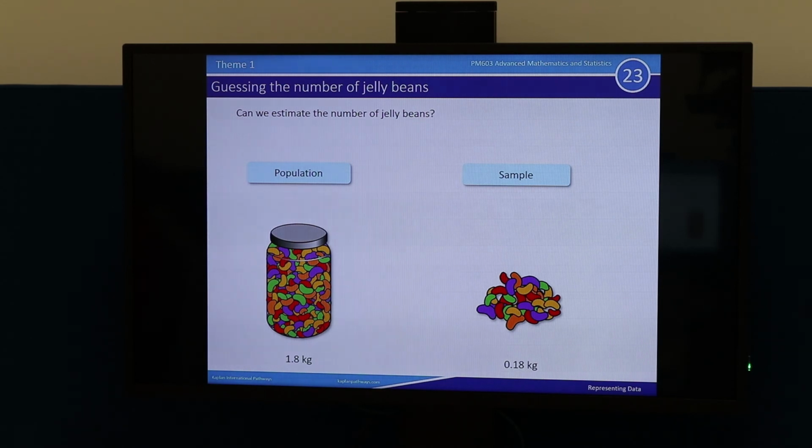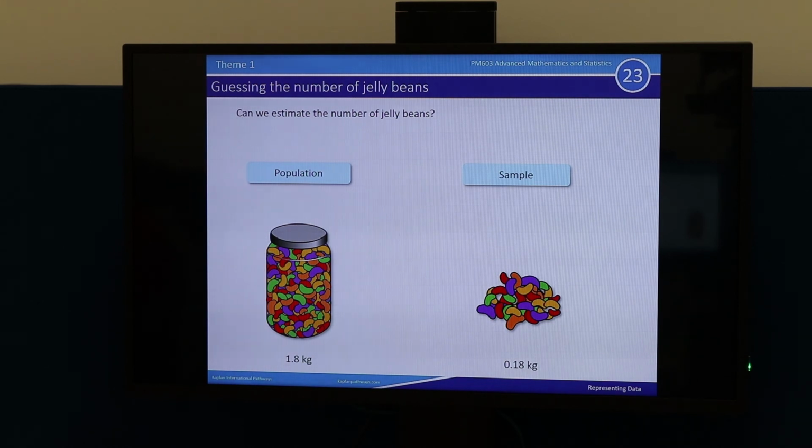So if I told you that I took a handful of jelly beans and there were, let's say, 17 jelly beans in this handful. If I then told you that that sample, the one on the right, weighed 0.18 kilograms, and if I told you that the entire population weighed 1.8 kilograms, how could you work out the number of jelly beans from that information?